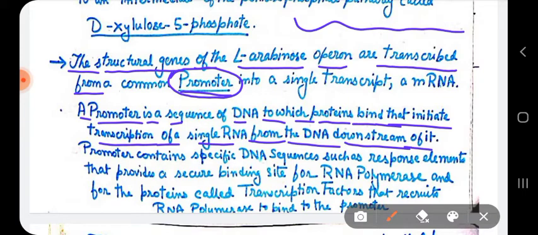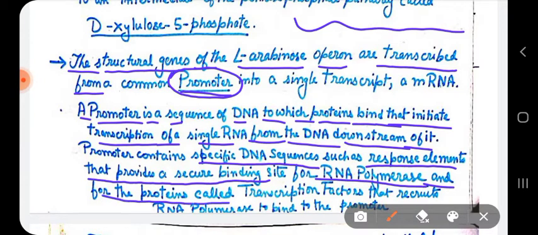So the promoter consists of specific DNA sequences like response elements, which provide a binding site for RNA polymerase, and also for proteins called transcription factors that recruit the RNA polymerase to bind to the promoter.